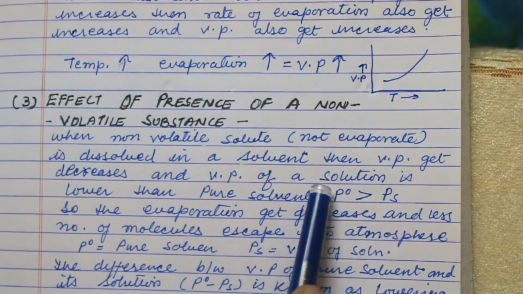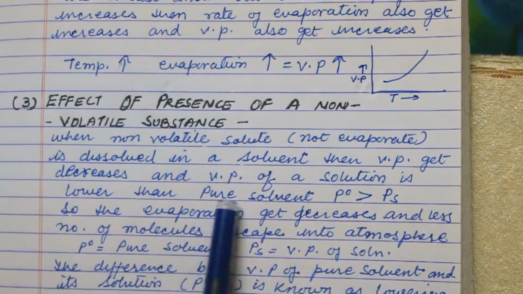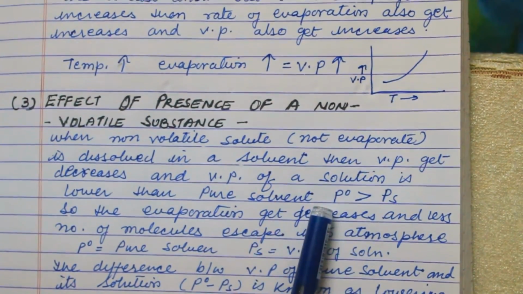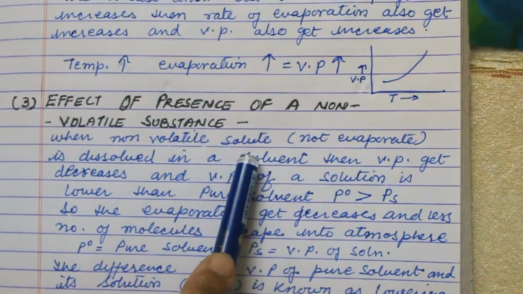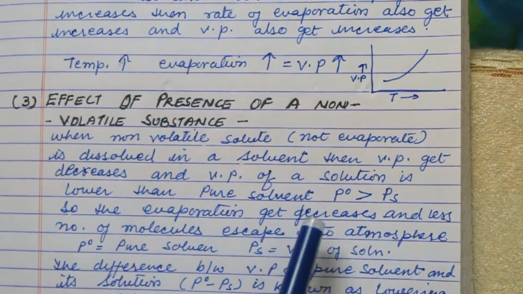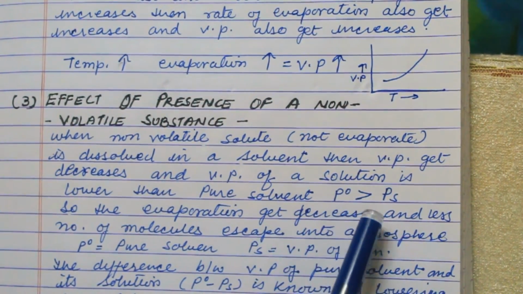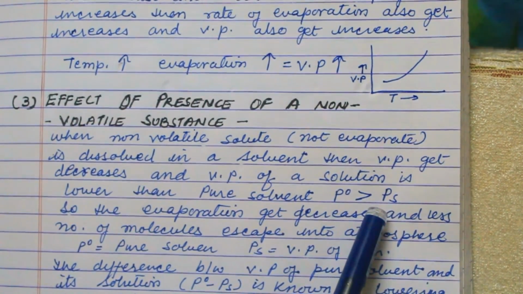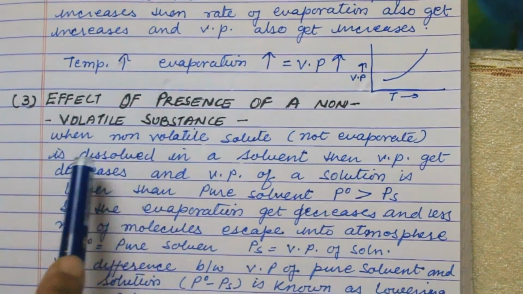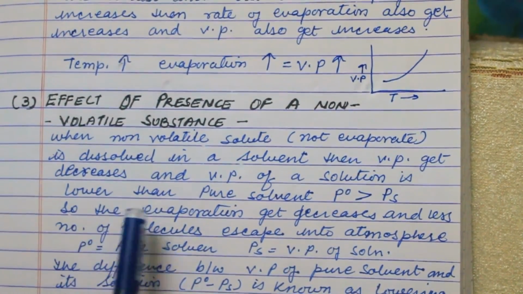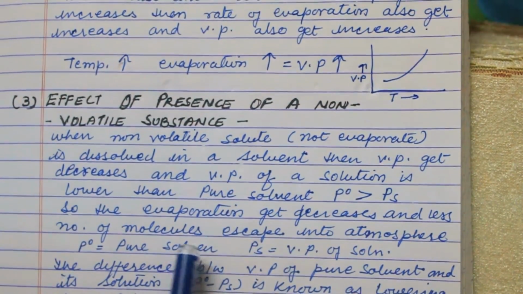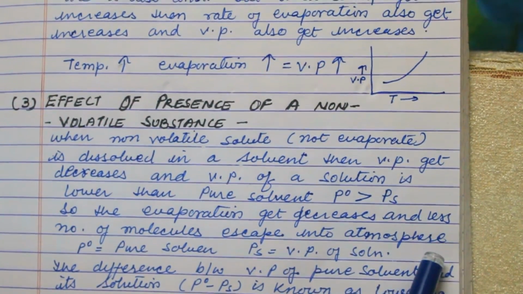So the vapor pressure of the solution is lower than the pure solvent. The solvent in the pure state, that is P naught, is volatile, but when we mix a non-volatile solute into the solvent, that solution, that is PS, has decreased evaporation and the vapor pressure also decreases because of the solute, because the solute is non-volatile. So evaporation decreases and fewer molecules escape into the atmosphere.